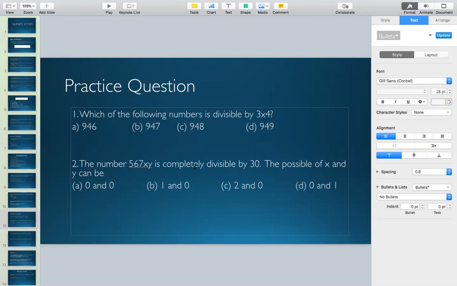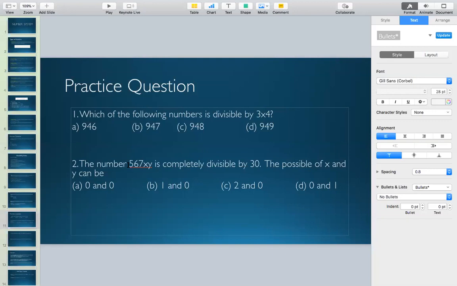And any number which is divisible by 3 is only possible when the sum of the digits of the given number is divisible by 3. So out here, what are the digits? The digits are 5, 6, 7, x and y. So when you add all these digits, it comes out to be 18 plus x plus y. Now, since y is 0, the sum of the digits comes out to be 18 plus x.